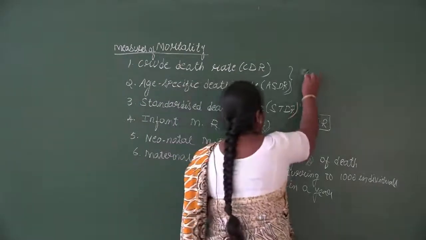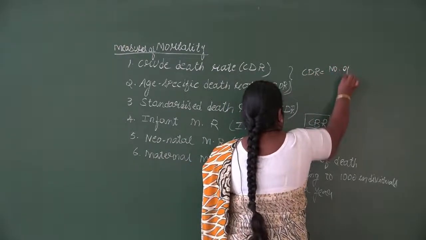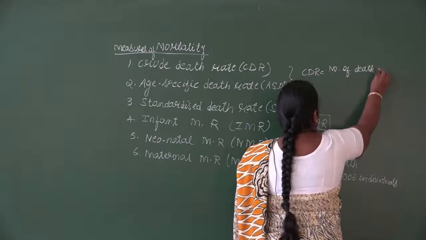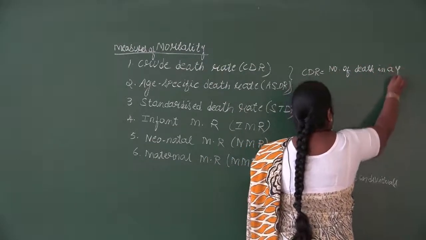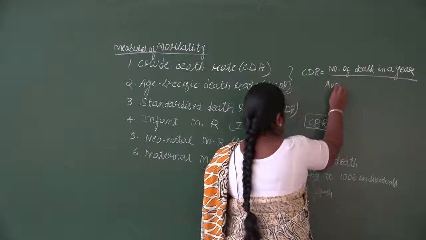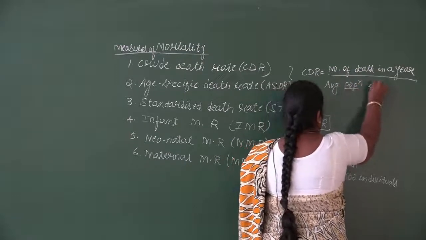When you write it as a formula, it is the number of deaths in a year divided by the average population in a year, into 1000.